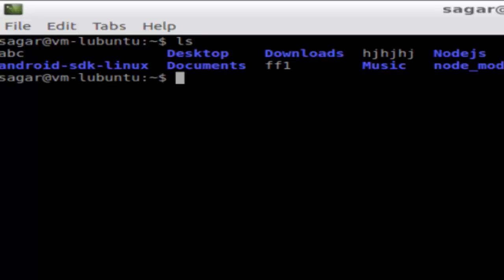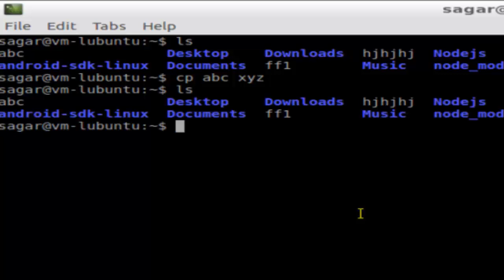Let us say we have this abc file, as you can see over here, and if I want to copy this file to the same home directory, what I can do simply is cp abc, and here I can give a new name to the file, say xyz, and then hit enter. So abc will be copied in the same directory. Notice that xyz is not available right now in the current directory. Once I copy that, and now if I use ls, xyz will be here.